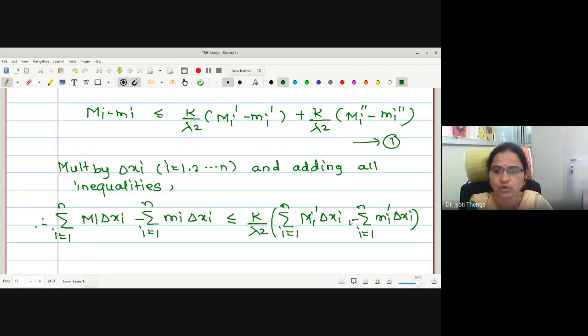Okay, one more term is remaining, plus k upon lambda square summation i equals 1 to n.